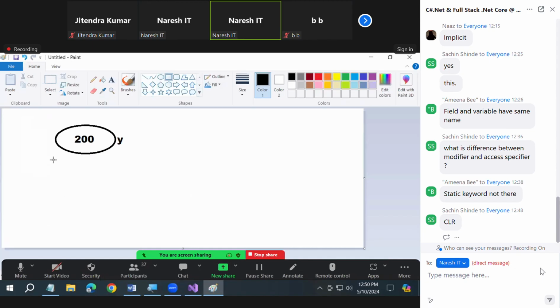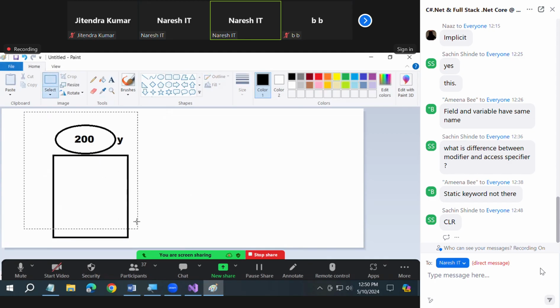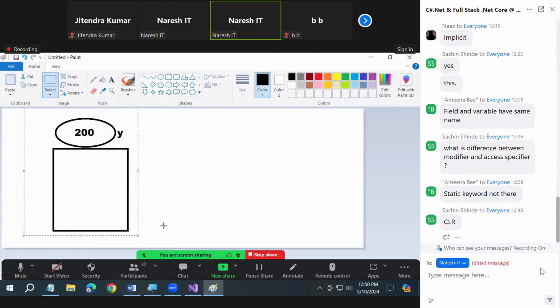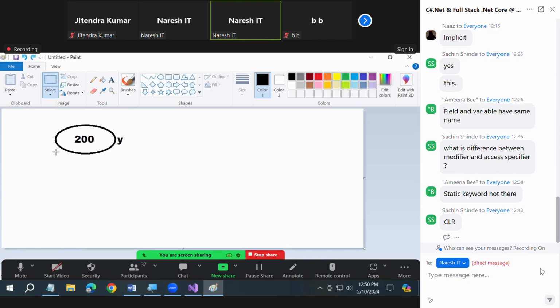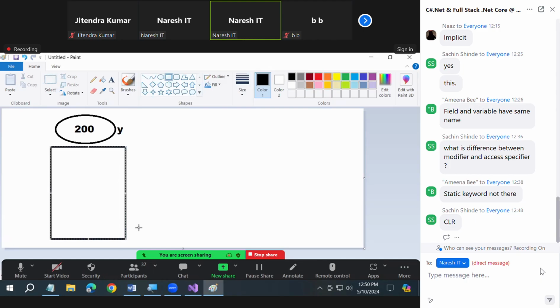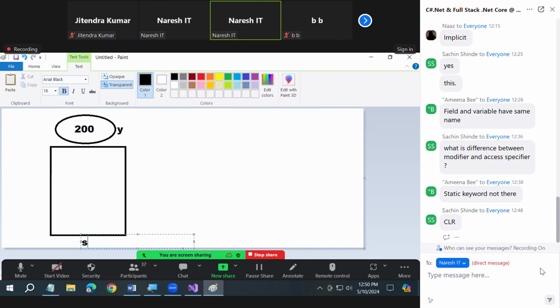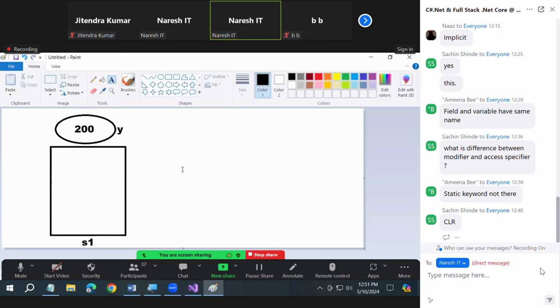When you create an instance, internally what will happen? Memory is going to be allocated now. Yes, you created the instance.